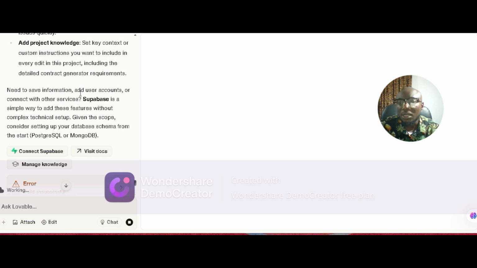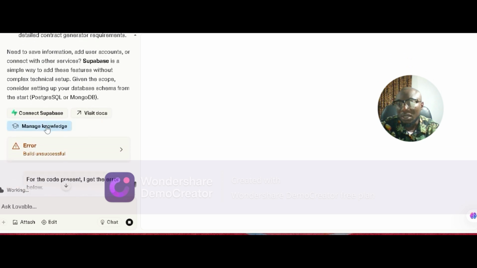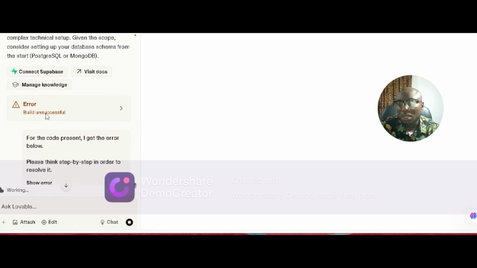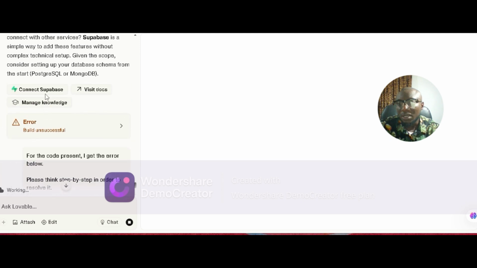Add the account component with other services. Okay, let's connect with Supabase. Let me add Supabase.